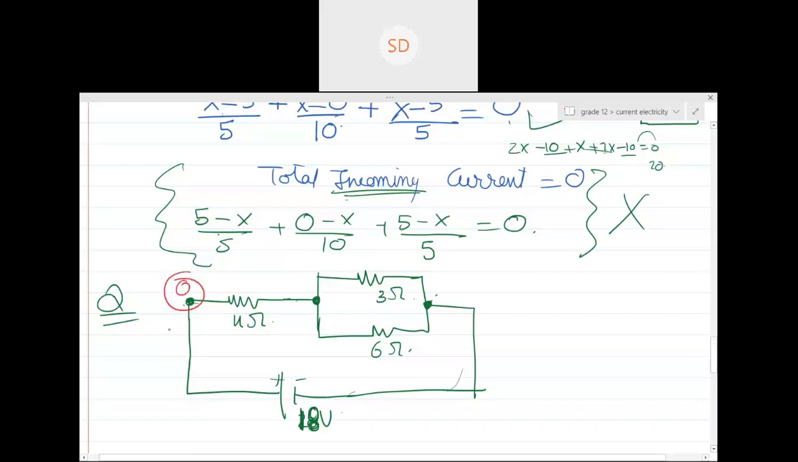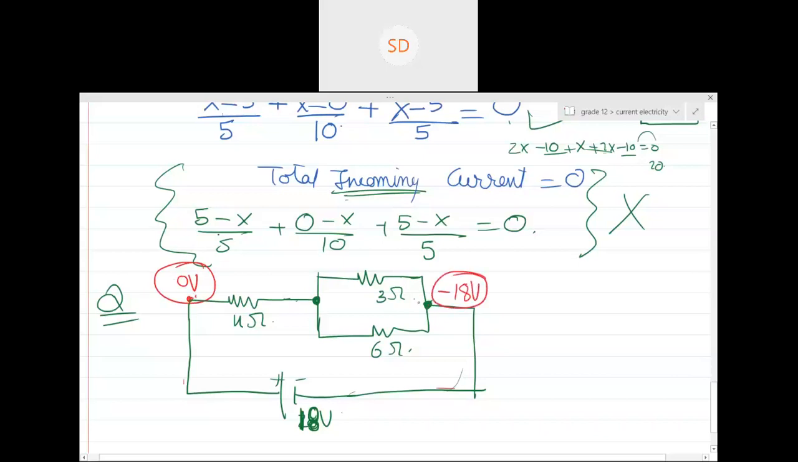Guys, if I would have marked this as 0 volt, then can you see this 18 volt, so automatically this point would have become 18, right? The potential of this point would have become 18 volt. If I don't want to mark this as 0 volt, I mark this as 0 volt. If I mark this as 0 volt, so this would become minus 18 volt.